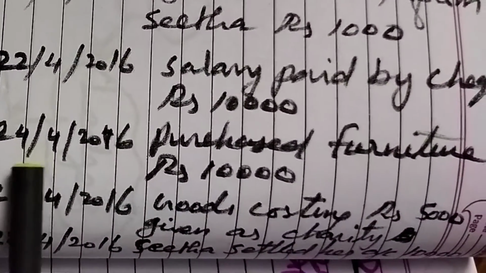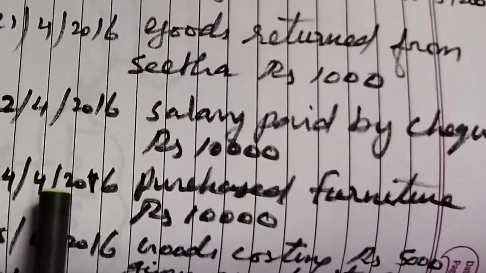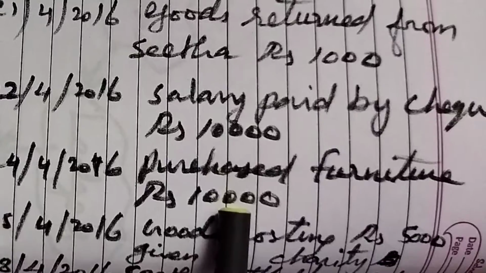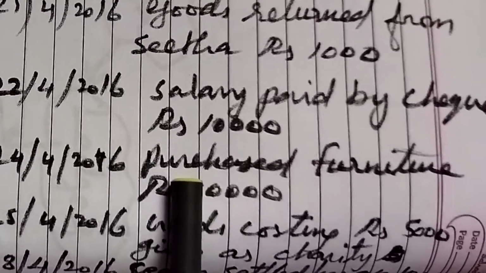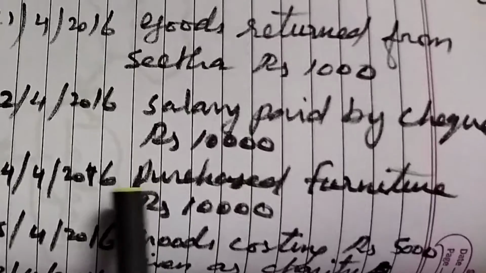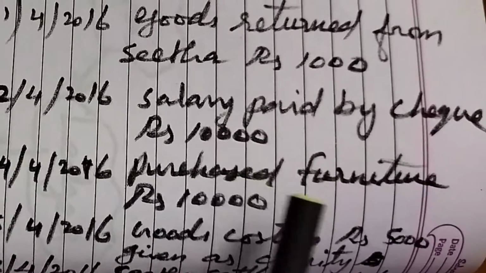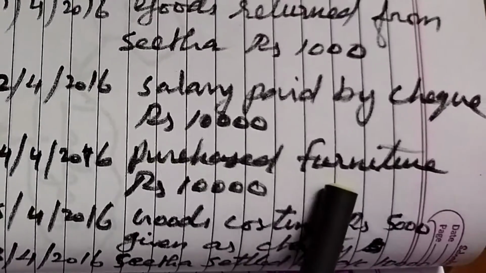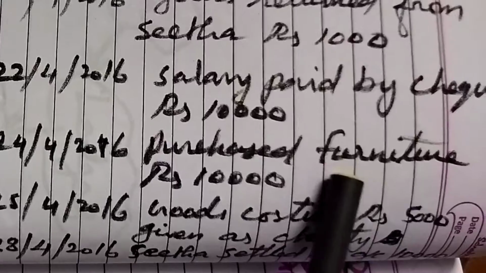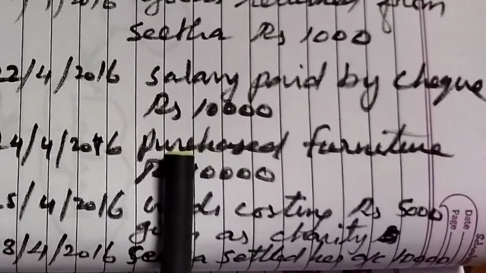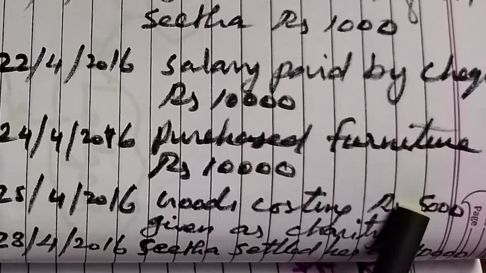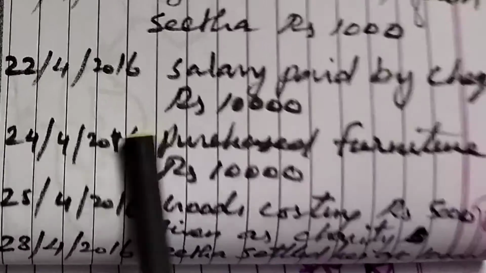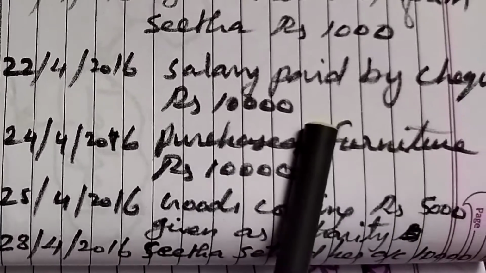See here, 24th April 2016, purchased furniture rupees 10,000. Purchased goods means only we have to give the name purchase account. If we purchase furniture, stationery, machinery, building and all other assets, assets name should be debited. So here furniture account should be debited. That is only for goods only we have to give the name purchase account. As per real account, debit what comes in, credit what goes out. Furniture is coming inside, cash is going out. So furniture account debtor to cash account.